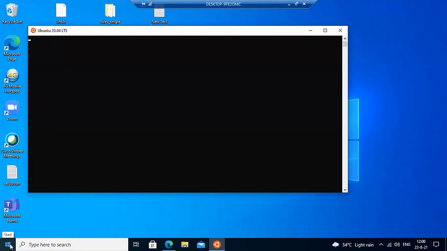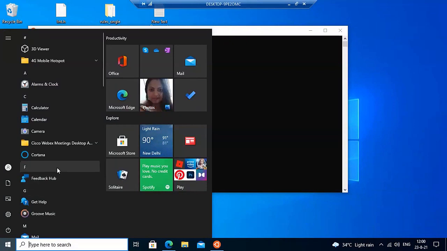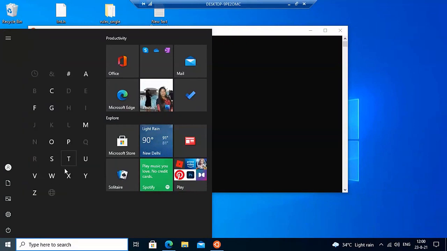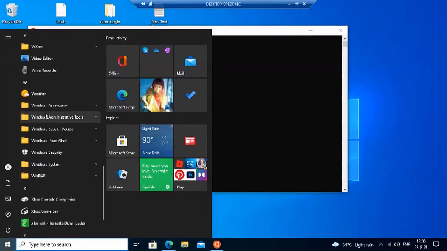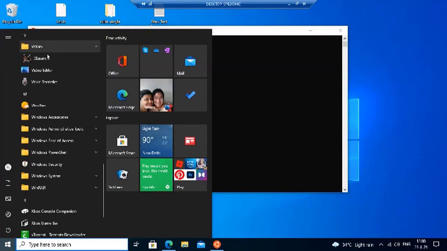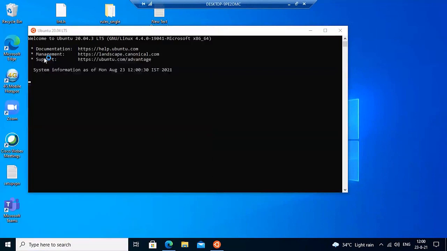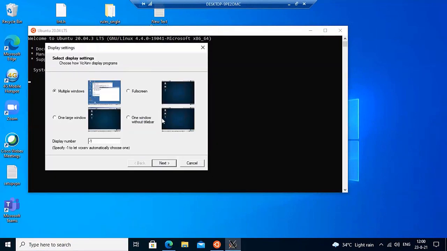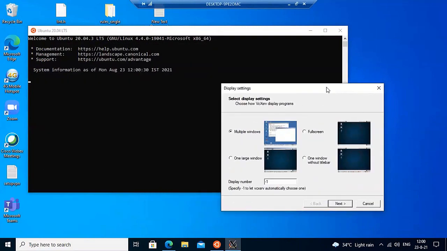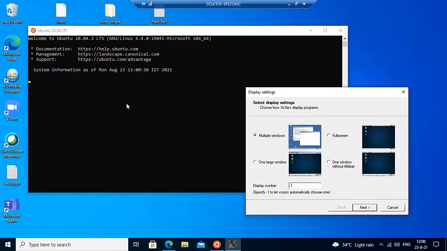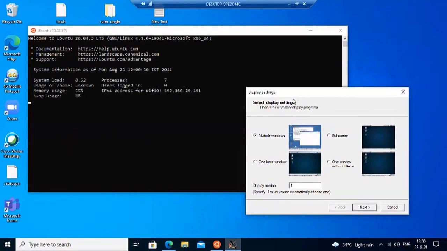This is my console for Linux, and I have to start another program here, which I have in my slide, VcXsrv. This is an X server. Why? Because if your Linux program opens any GUI, then you have to have an X server. Otherwise, it can run the console programs but it cannot run GUI. For running GUI, you need this piece of software.